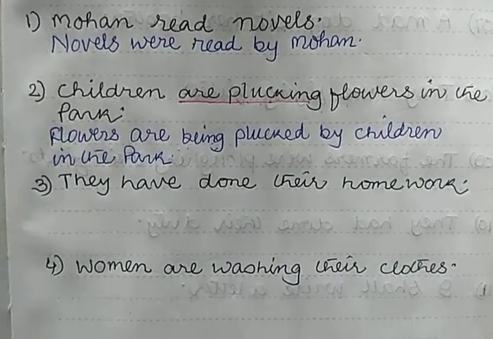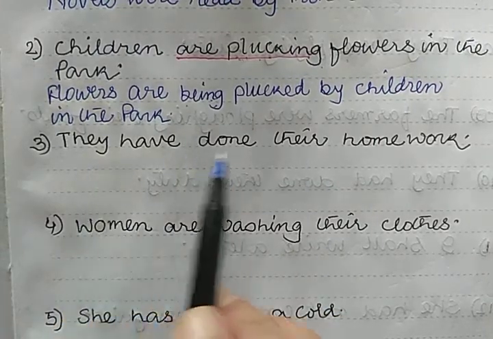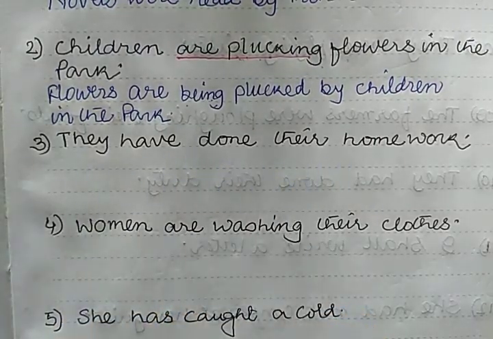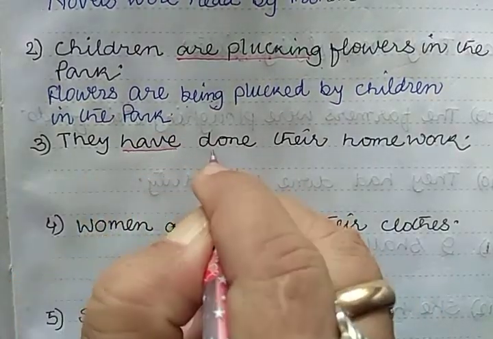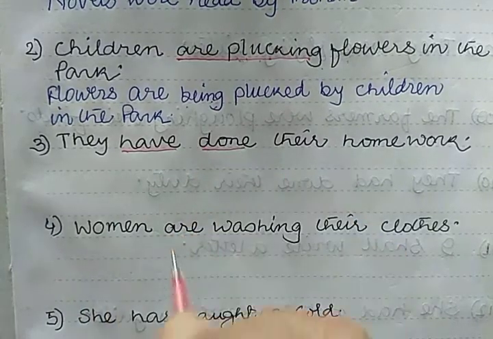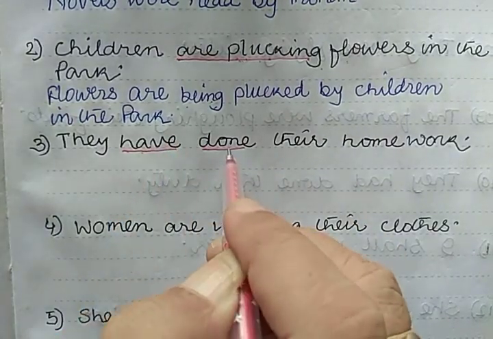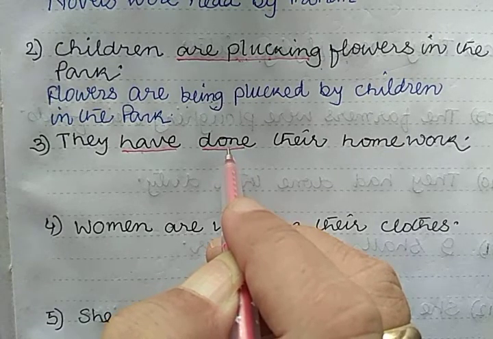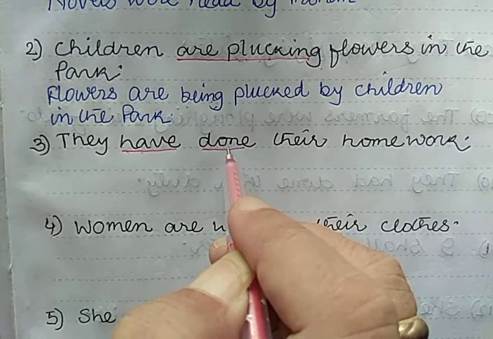They have done their homework. The given sentence is in what tense? You have the word have and the V3 form of the verb in the sentence. So it tells that the given sentence is in present perfect tense.